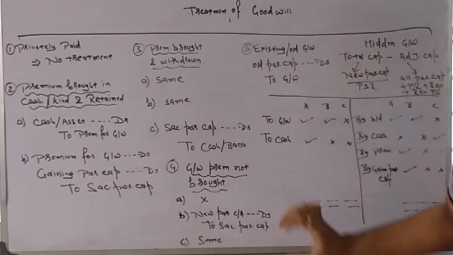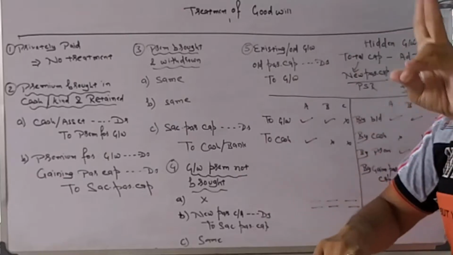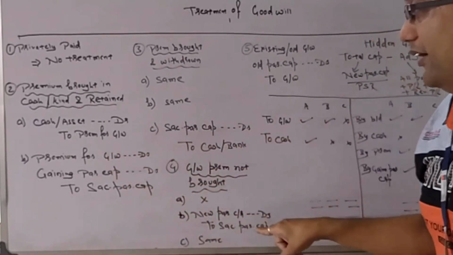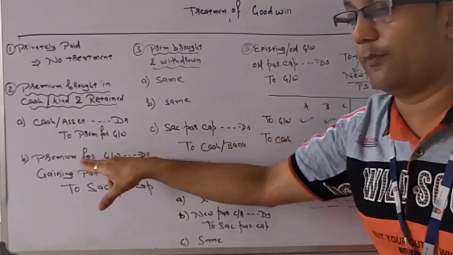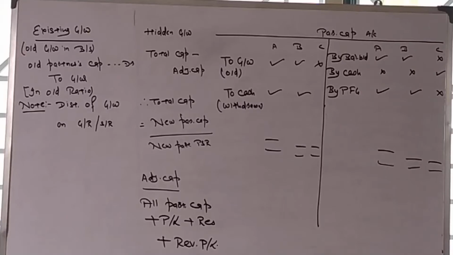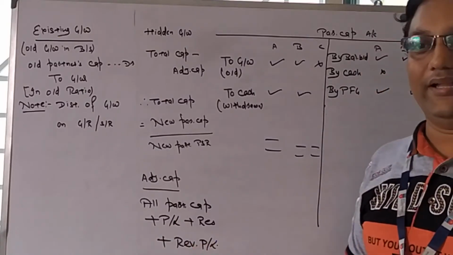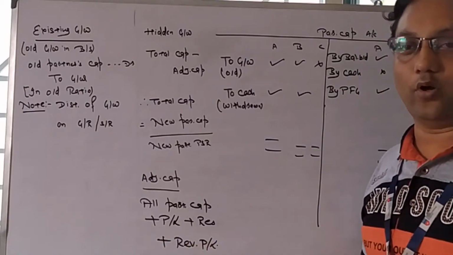Second entry will also be same, guys. First entry will not be there as he is not bringing the goodwill. Second entry, same entry will be there, but instead of premium for goodwill, I will write new partner's, Mr. E's, current account. Yes, we have discussed up to how to adjust when goodwill is not being brought.